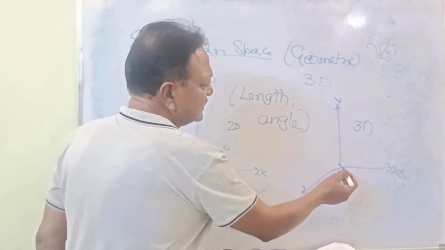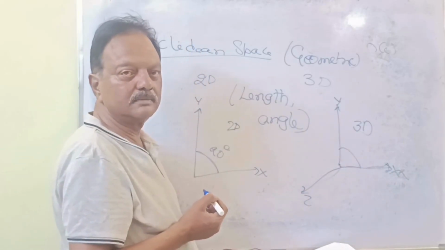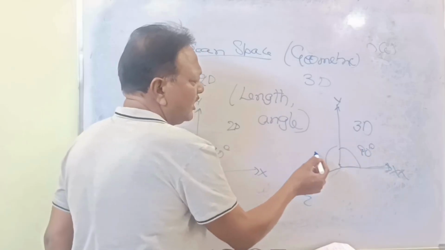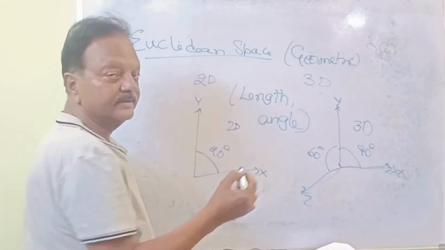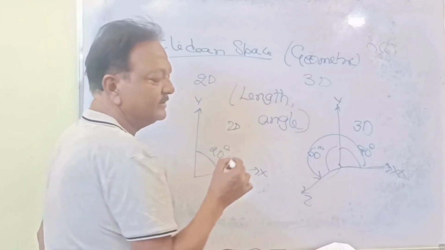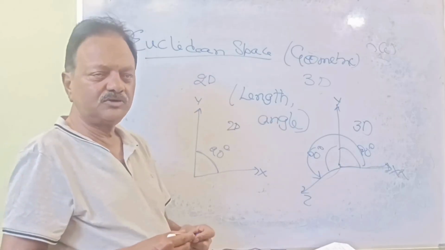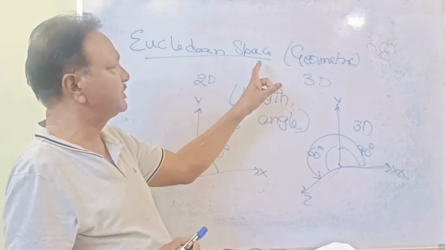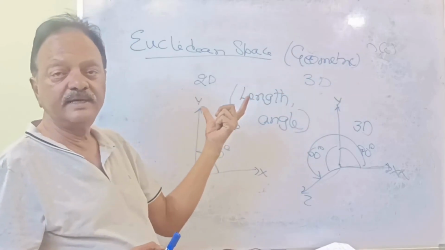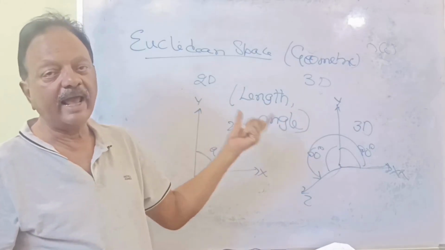If any moves like this, either x side is moving, it is angle, and moving to the y axis, maybe it will be 90 degrees or it will be 60 degrees. So total from here to this angle, then only we can find the length. Understood? So the concept of the Euclidean space is related to the geometric space. So here we have to find the vector space or length based on angle.